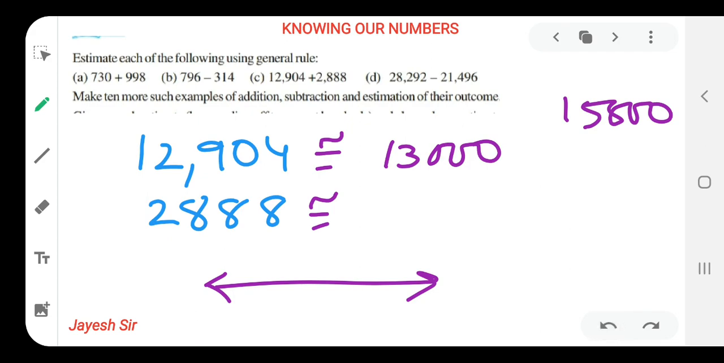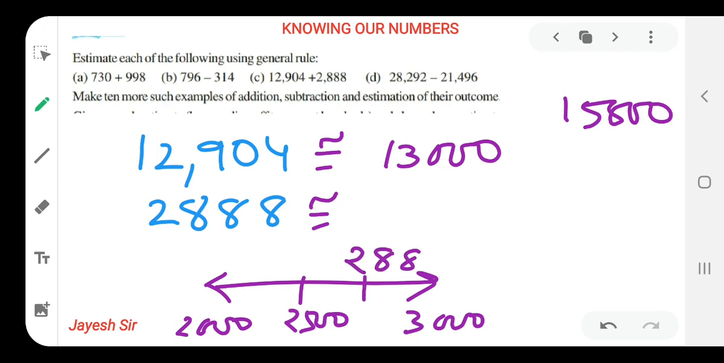Now 2,888. This is 2,000 and this is 3,000. Is it greater than 2,500? Yes, it is greater. That means 2,888 should be rounded off to 3,000. So we'll round it off to 3,000. I hope you all are getting it, friends.